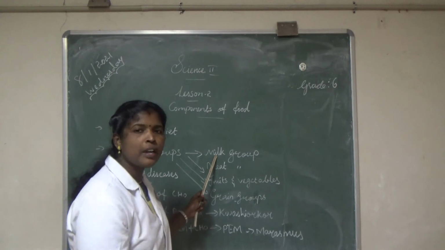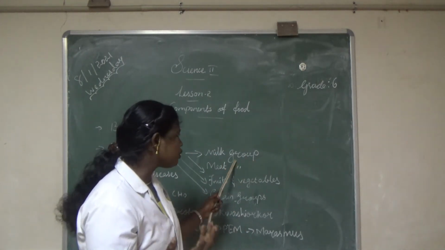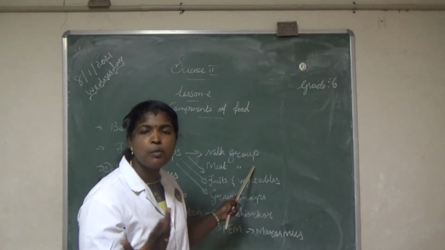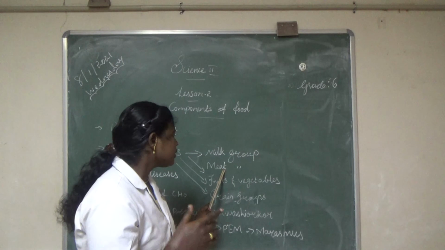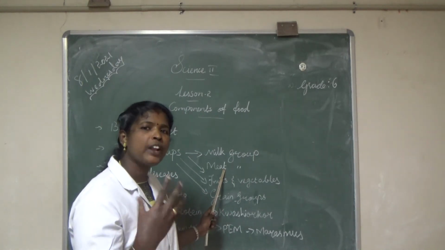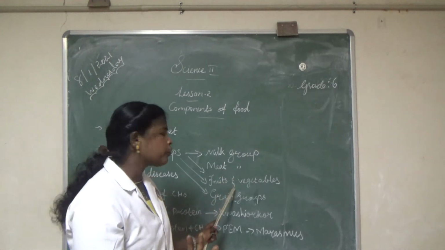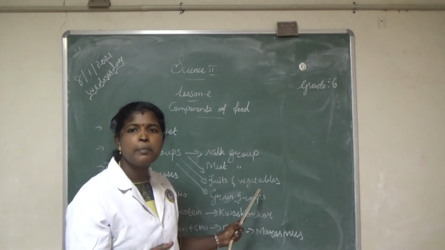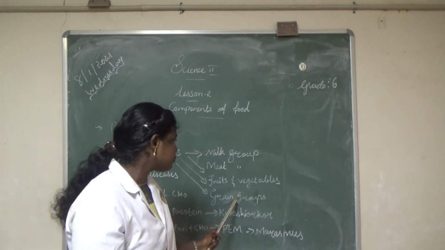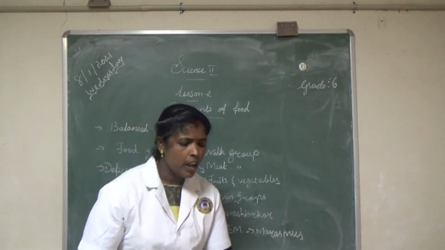This milk group contains which nutrient? Proteins. Not only protein, the ghee, oil and cheese will also contain fat. Then the meat group contains protein. Not only protein, the fried fish and fried meat also contain fat. Fruits and vegetables contain vitamins and minerals, and also roughage and water. The grain group, cereals, contains a larger amount of carbohydrates.